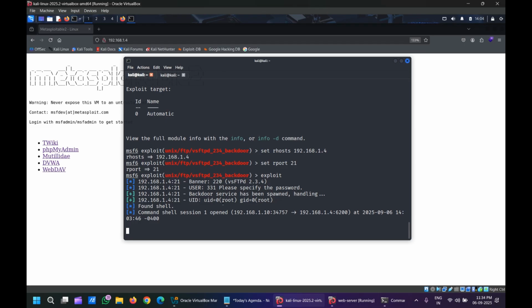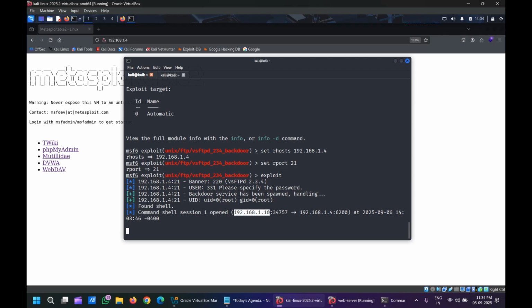Shell means it's a piece of code. That means it is like a command prompt. Whatever we do graphically, we can also do using the terminal. We can do all the things using the terminal, but we need to have better knowledge of commands. Here you are able to see user ID 0 root, group ID 0 root. Found shell, command shell, session 1 opened.